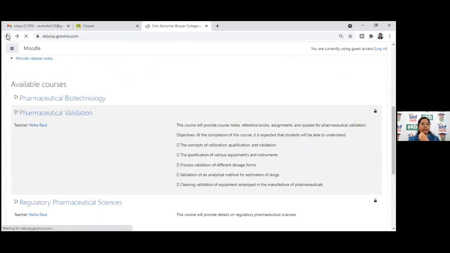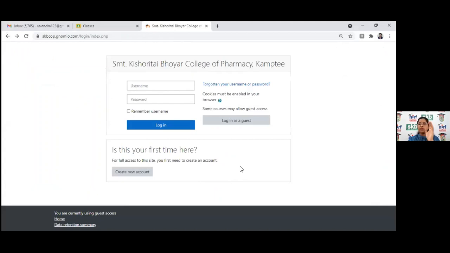So I'm going back, and on the first page you can see how guest login is possible. This is another thing which I have enabled here. If any student would like to enroll in my course or any course available on the platform, the student can click on create a new account. He has to enter the username, password, and email, and then it will directly take him to the course web page, and the student can enroll there. Through Gmail he will receive a mail, and through the link he or she can join the course available here.